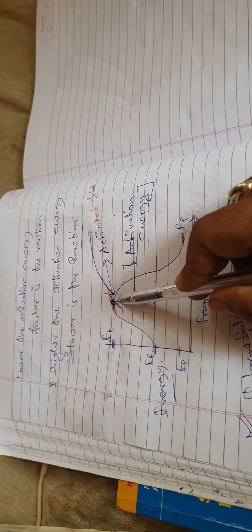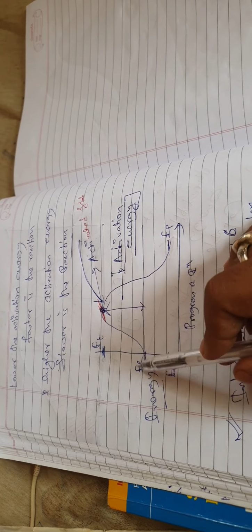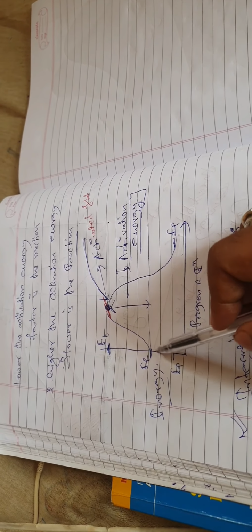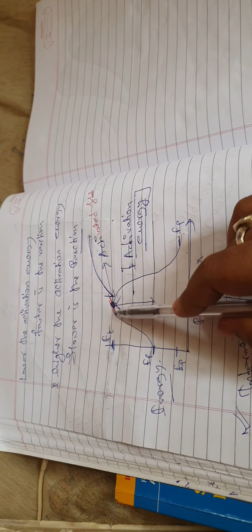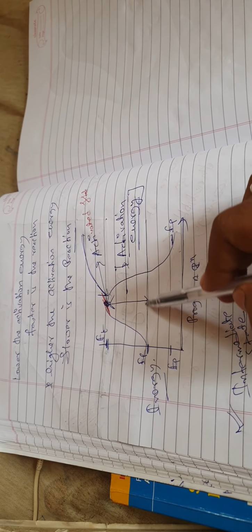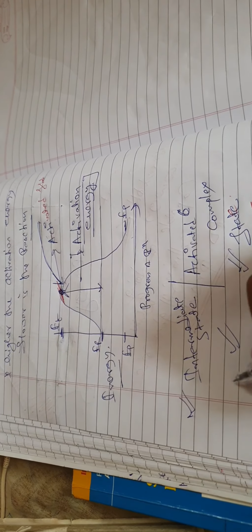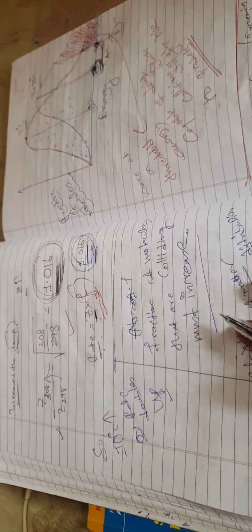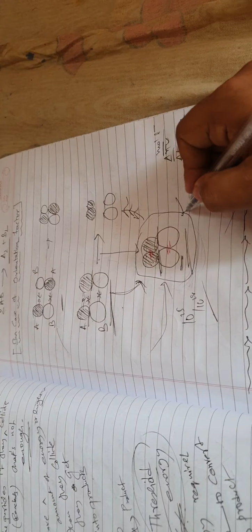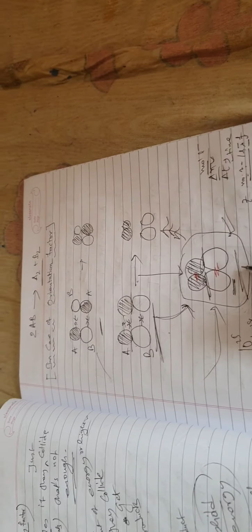The energy of the reactants and the energy of the products have a difference, but that is a different thing. The activation energy is the difference between the energy of the threshold state and the energy of the reactants. You remember one thing, the intermediate state, you can understand better from this. Intermediate state or activated complex state is this state. This is the activated complex state or intermediate state, if you remember this explanation of mine.